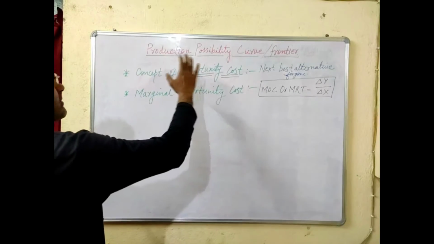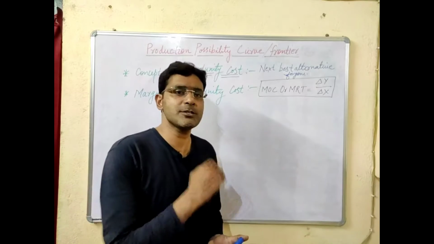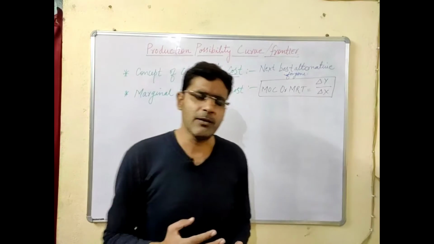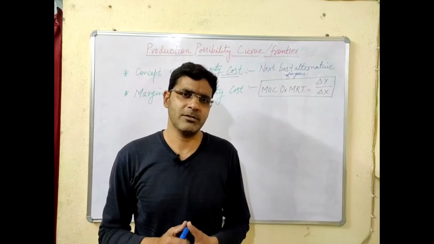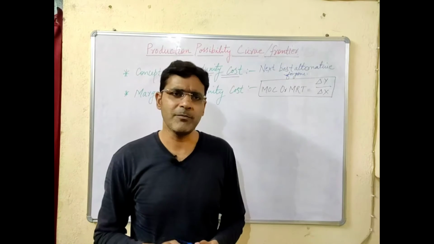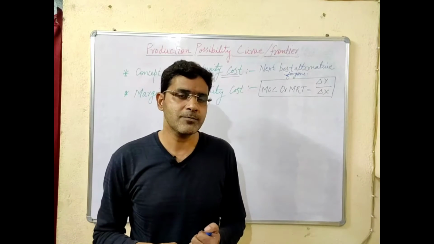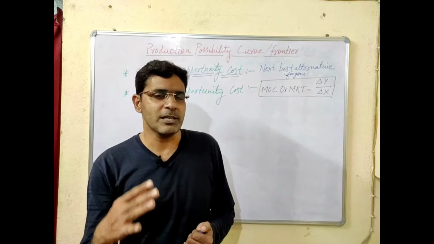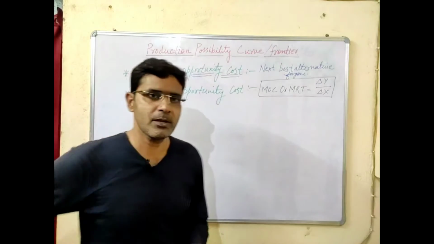So whatever has been left, suppose you are watching this video and at the same time you are losing a certain amount of entertainment or a certain amount of freedom which could be availed if you are not watching this. So that amount which has been lost is termed as opportunity cost.